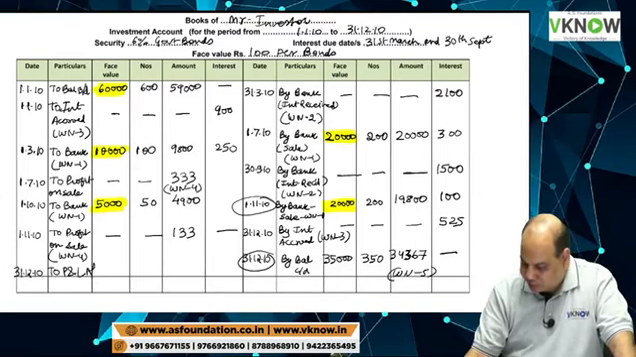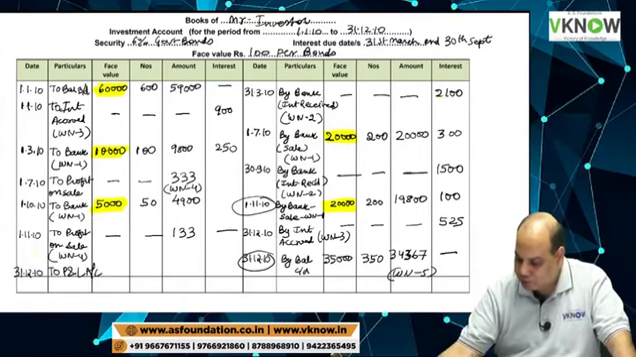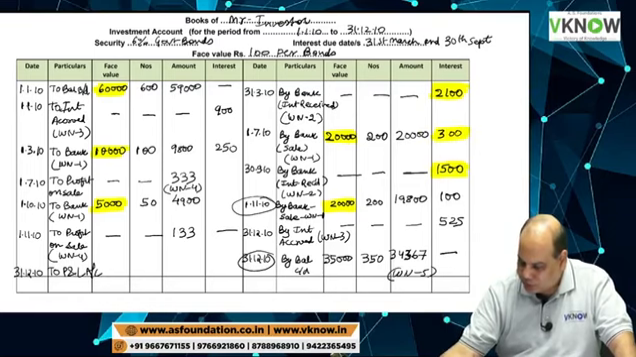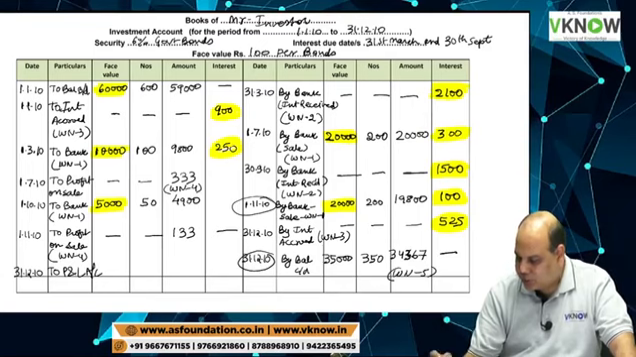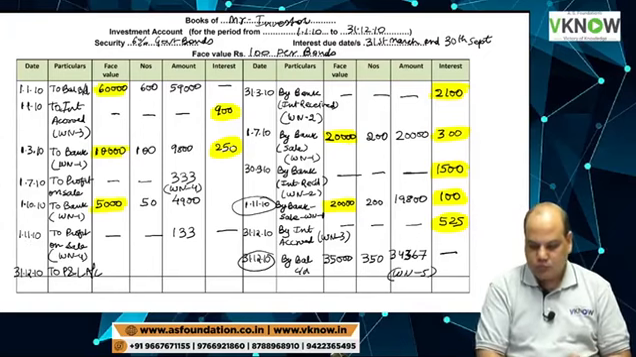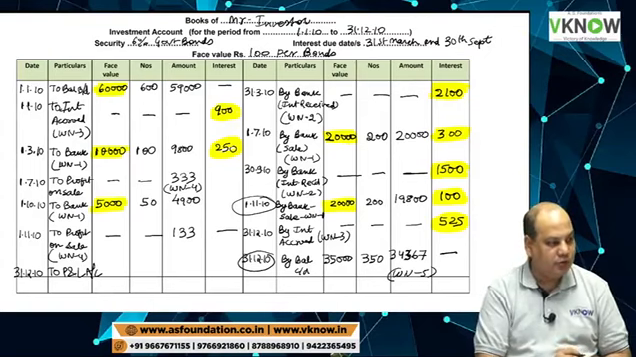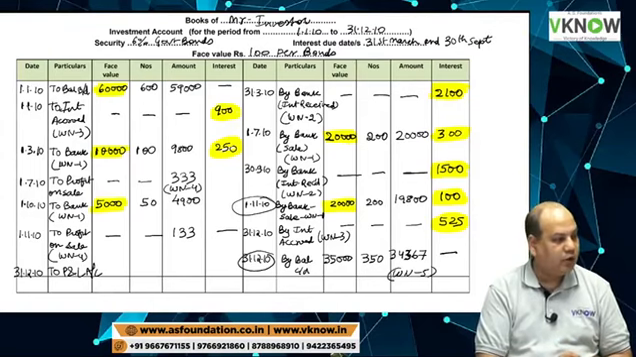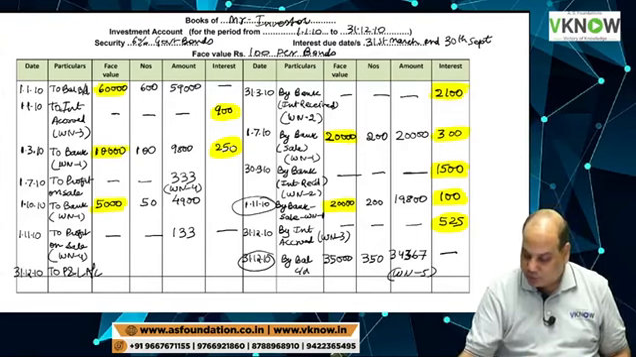And one last item on the debit side, 31 12 10, to P&L account. To P&L account, the interest balance will be transferred. Take on your calculator the interest credit side total first: 2100 plus 300 plus 1500 plus 100 plus 525 minus 900 minus 250. Any answer for interest? 3375. Very good.